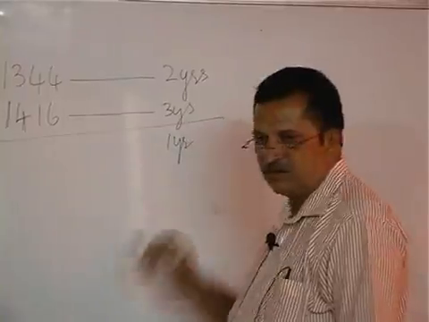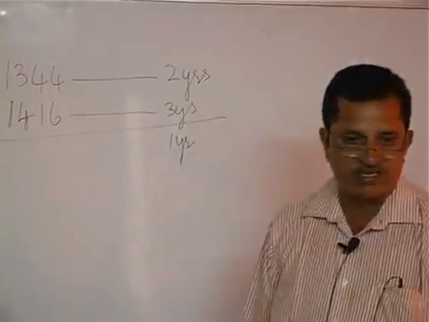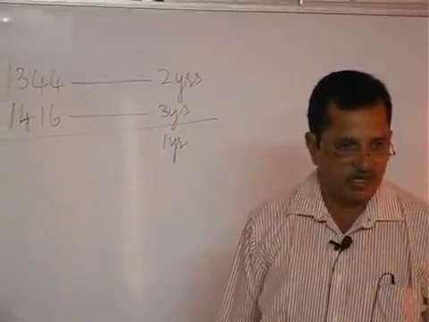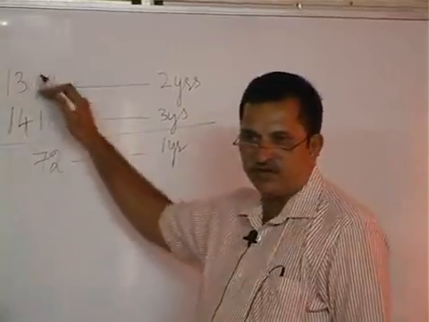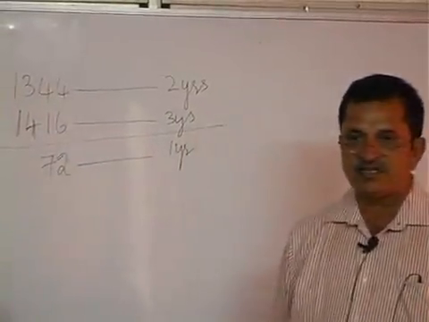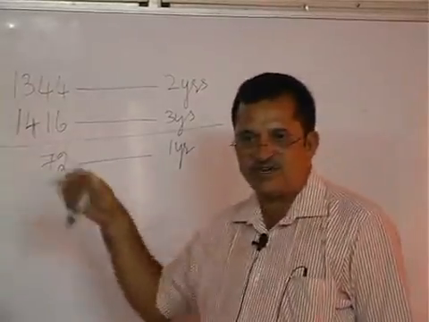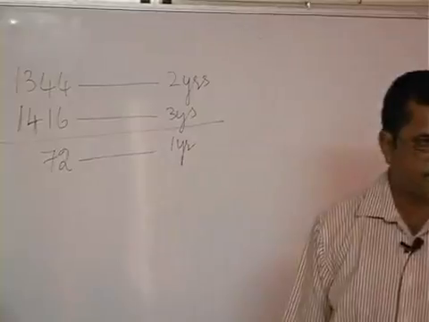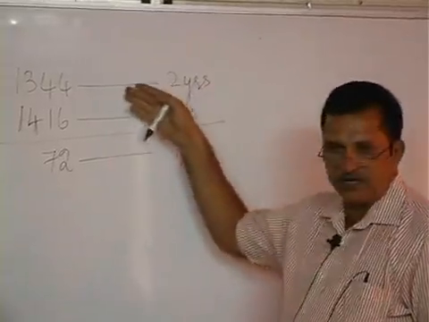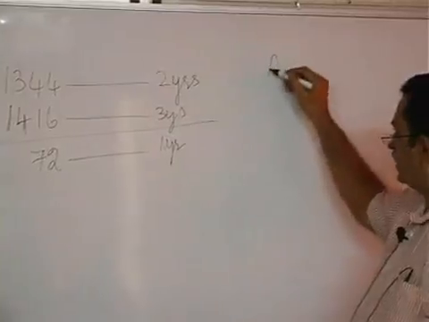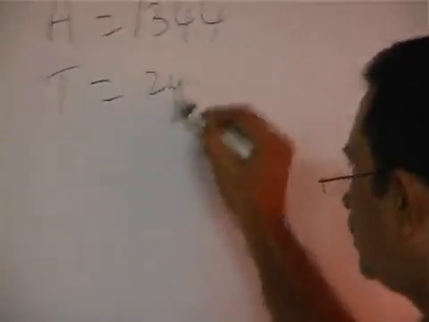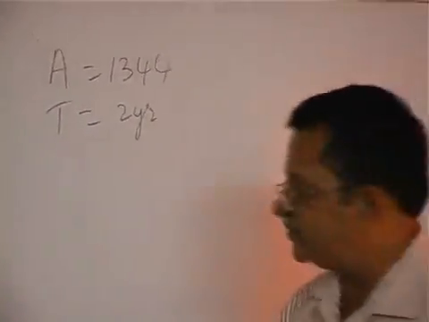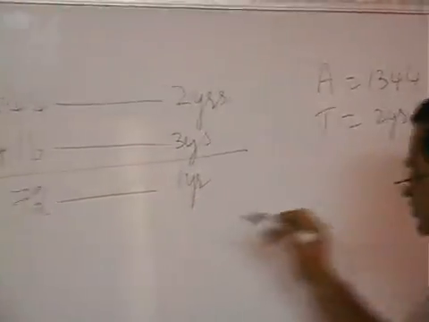What is the difference? For 1 year, what we pay extra according to simple interest is only the interest. So how much have we paid for 1 year? 72 rupees is the difference. So a 1 year difference of 72 rupees means the interest is 72 rupees per year. Take any of the data and you can calculate. Amount is equal to 1344. In how many years did this amount become 1344? 2 years. 1 year interest is 72 rupees, so 2 years interest is 144 rupees.